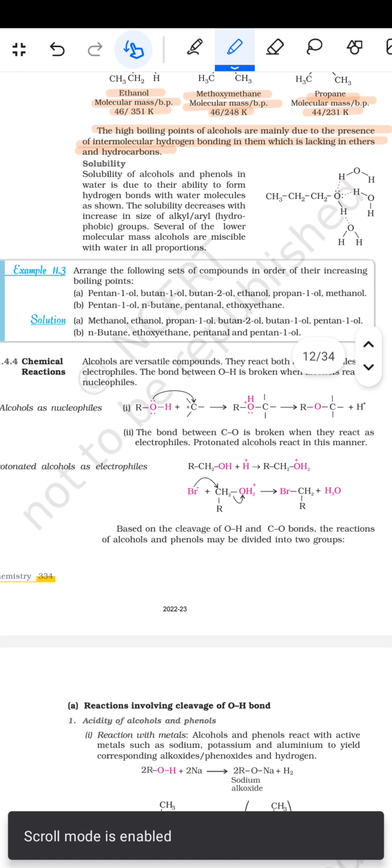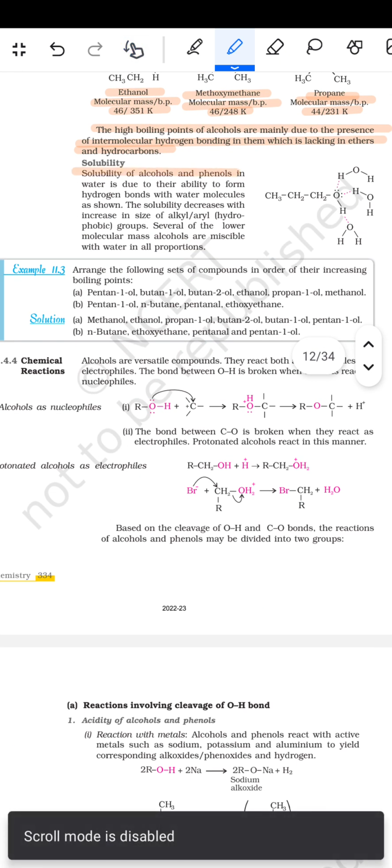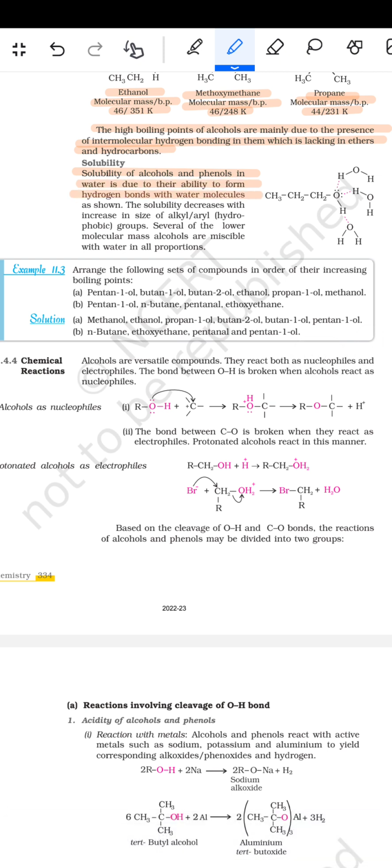फिर आता है solubility. Solubility of the alcohols and the phenols in the water is due to their ability to form hydrogen bonds with the water molecules. As shown, the solubility decreases with the increase in the size of the alkyl or aryl hydrophobic groups. Several of the lower molecular mass alcohols are miscible with water in all the proportions.